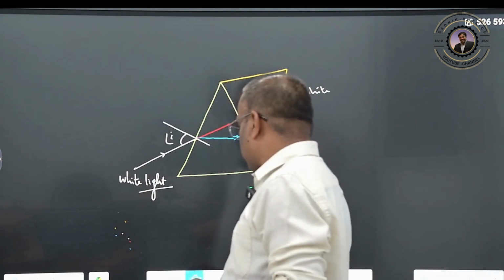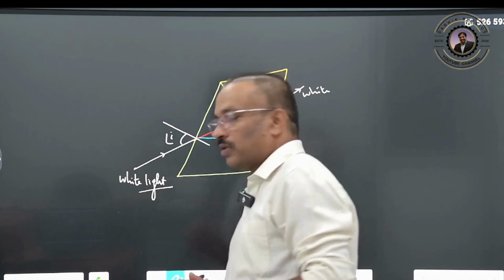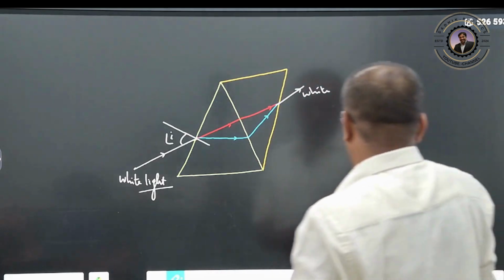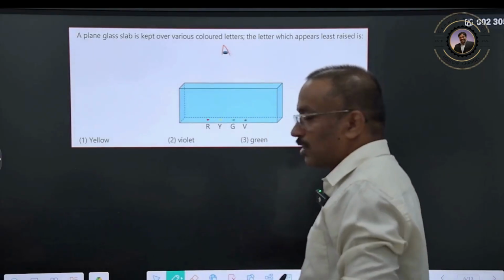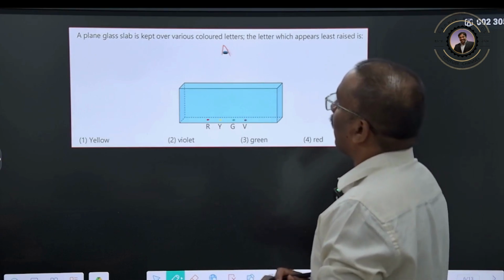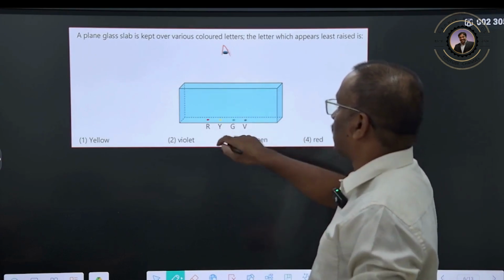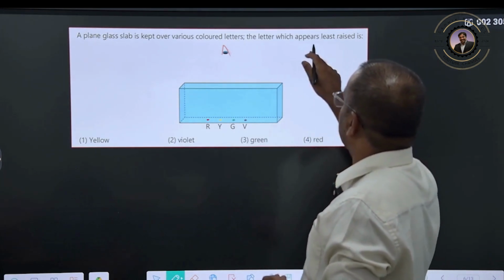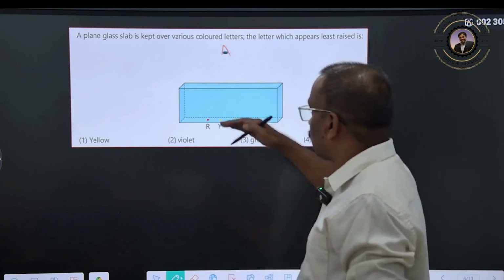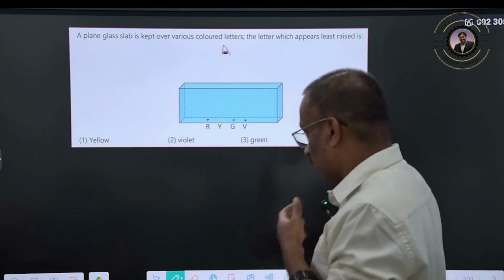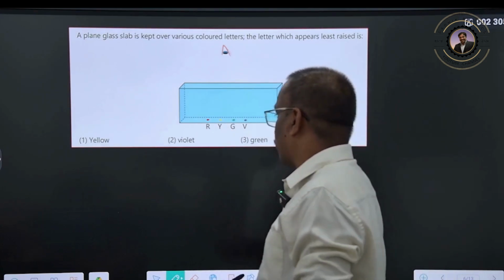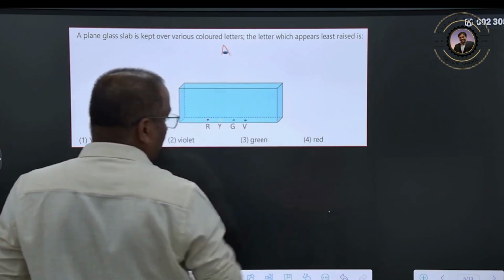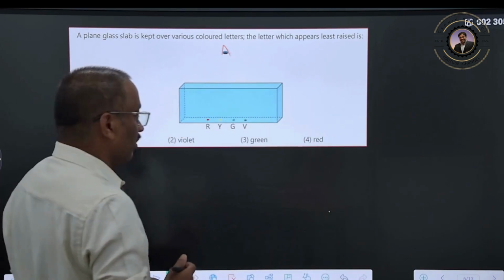Clear? Now, these are some theory concepts. We will discuss some problems involved in this dispersion. Let us see this question. A glass slab is kept over letters of various colors: red, yellow, green, violet. Which letters appear least raised? Raising, when a glass slab is kept, we already discussed in refraction, is nothing but a shift.